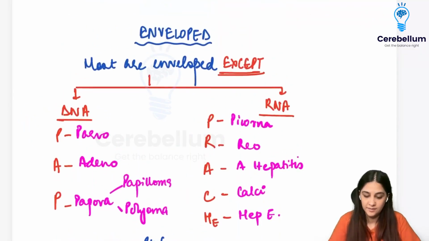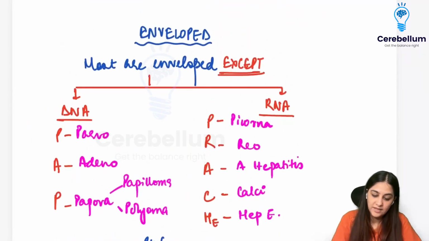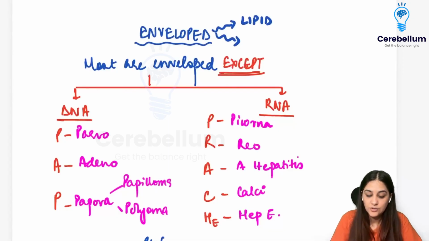Coming to enveloped. When we talk about the enveloped viruses, the envelope is mainly made up of lipid, right? It is mainly made up of two layers. One is going to be the lipid layer, and then there is another layer. So when we talk about the enveloped viruses, just remember that all these viruses that are enveloped, be they DNA or RNA, are going to have one part from the host and one part of their own.